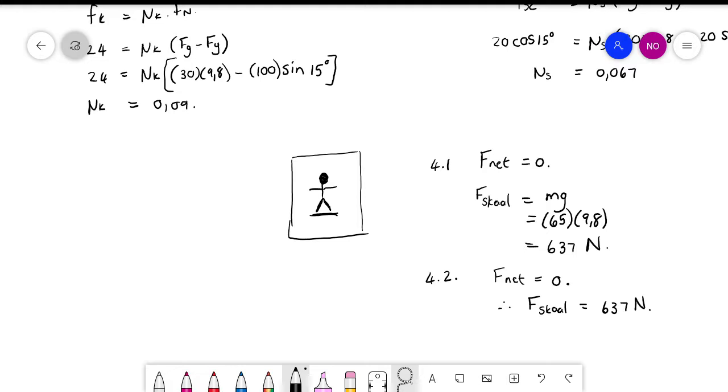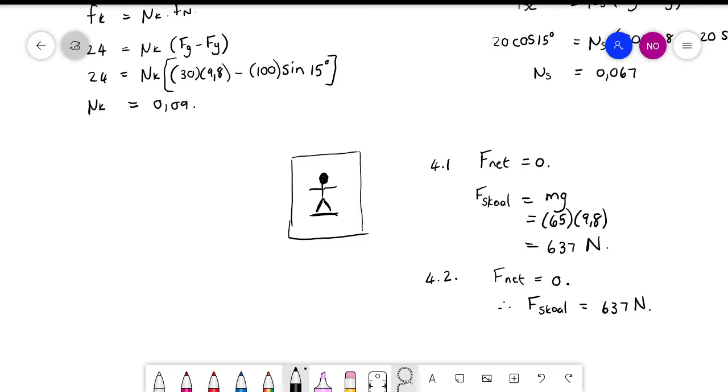Okay. En nou gaan ek die 4.3 ook doen nie, want daar beweeg hy net teen 'n konstante snelheid afwaarts. Maar dit maak nie saak in watter rigting hy teen 'n konstante snelheid beweeg nie. If it's at a constant velocity, it means that F net is equal to 0. So the only thing that affects the reading on the scale will be gravitational force.